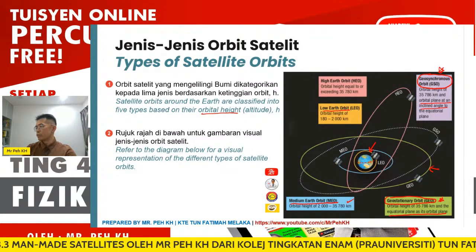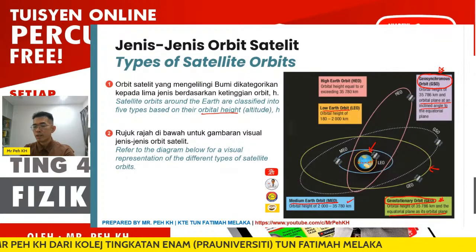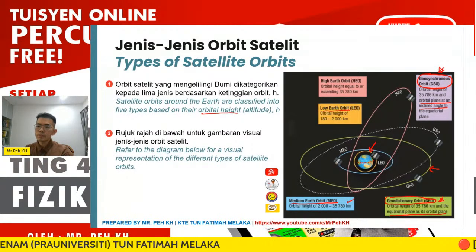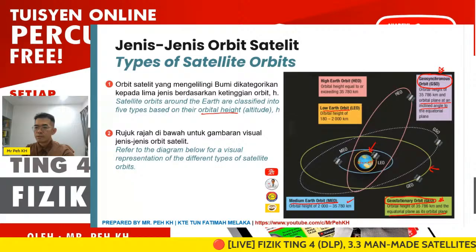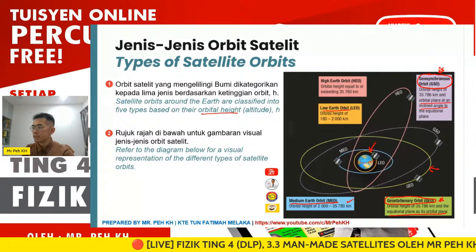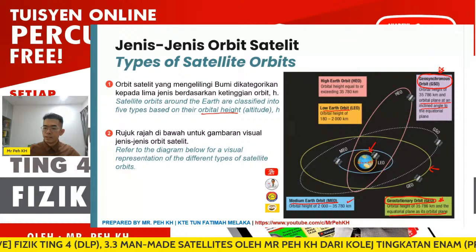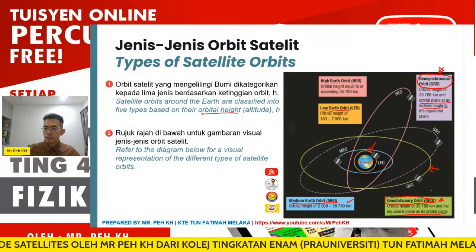Some of the students are confused about the GSO and GEO here. So GSO and GEO actually have the same orbital height. However, the GSO has an inclined angle compared to the equator, but the GEO has no inclined angle to the equator.